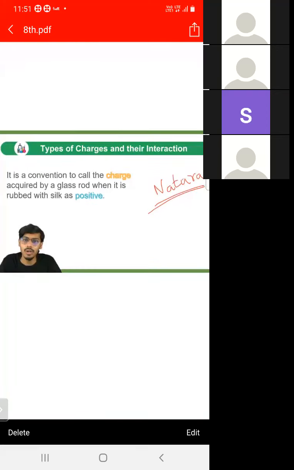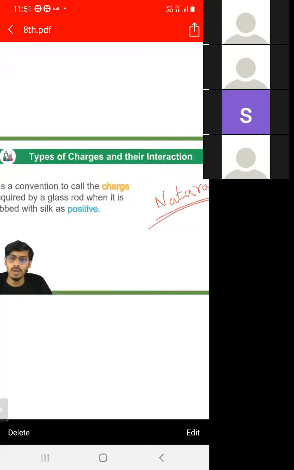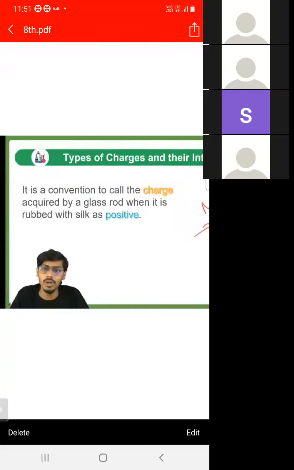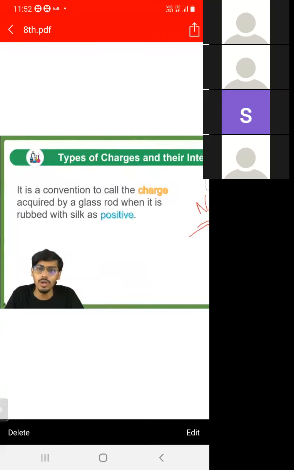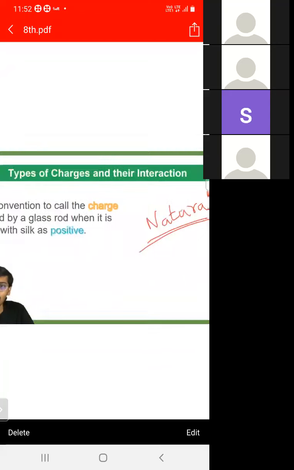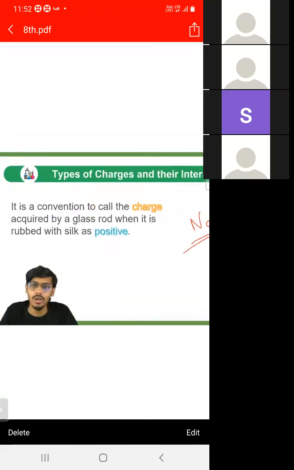This is an example of charge. When we rub a glass rod with silk, one acquires positive charge and the second acquires negative charge. You have to remember which acquires positive and which acquires negative. We have a convention that the charge acquired by the glass rod is taken as positive. So the glass rod becomes positively charged and the silk becomes negatively charged.